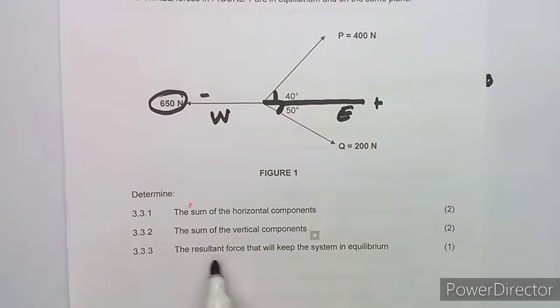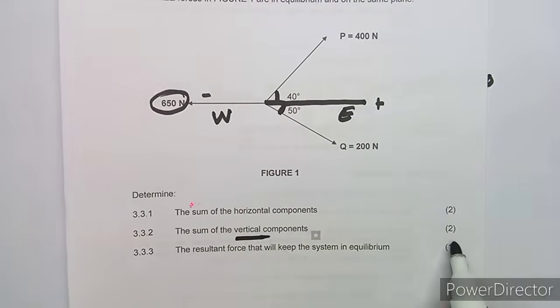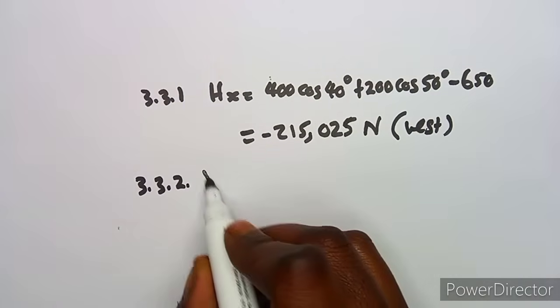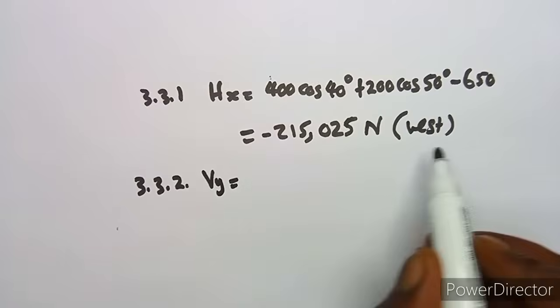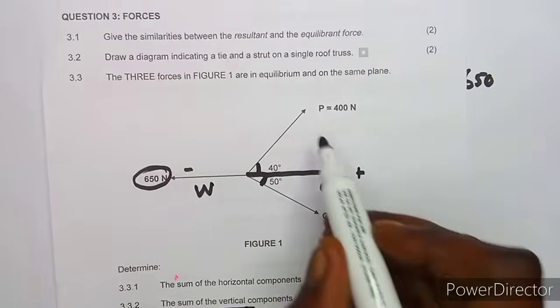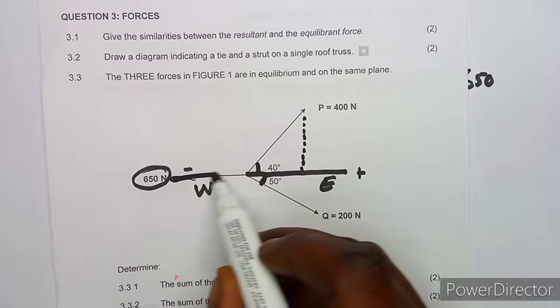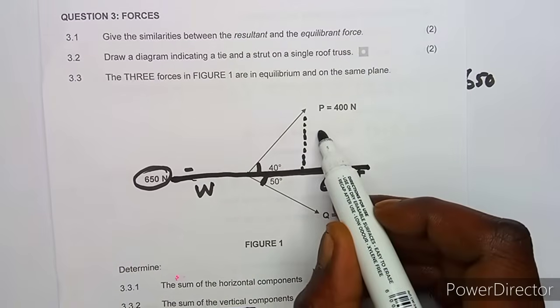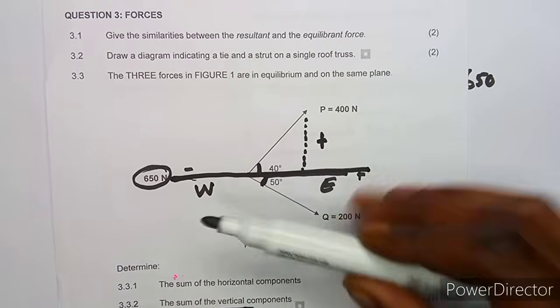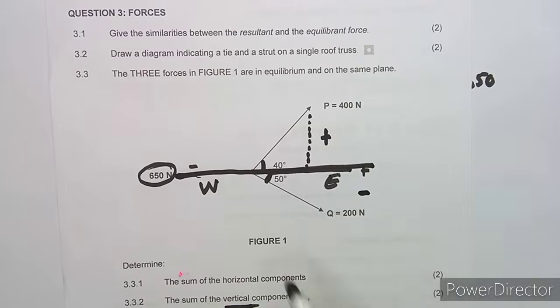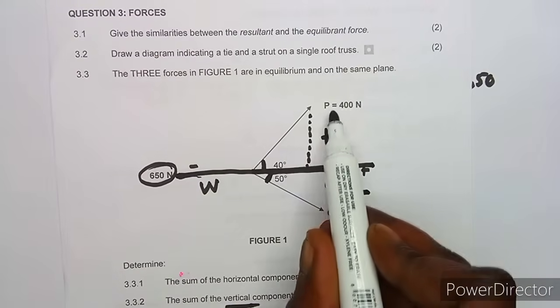Move on to 3.2, which is to calculate the vertical components. The vertical component is going to be sine theta this time. This is a vertical component and it's above the horizontal line. Whenever it's above, it's a positive. Anything below, it's a negative. So this one is going to be 400 sine.